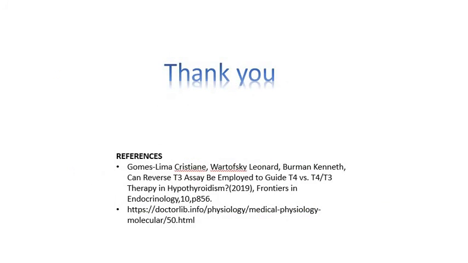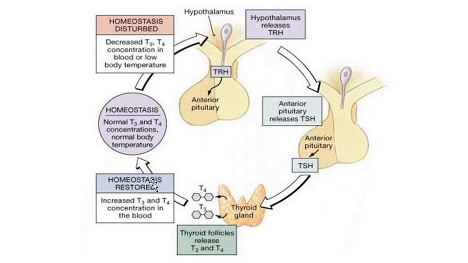So in the final picture, if you look at it here again, we start when homeostasis is disturbed, that is, decreased T3 or T4 concentrations in blood or low body temperature. Temperature can also be regulated by increasing the metabolic rate, and metabolic rate increase happens because of thyroid hormones.